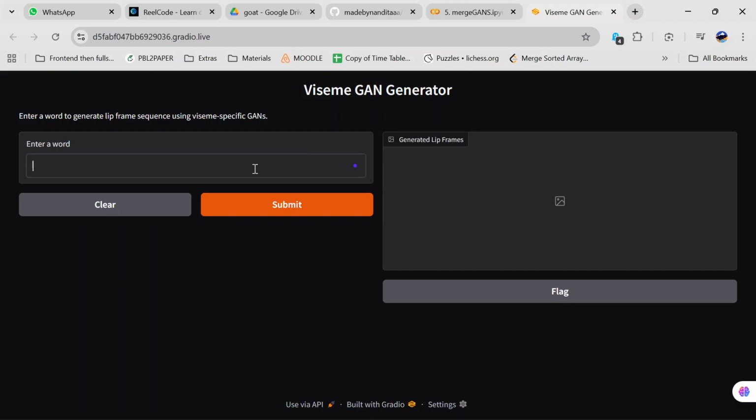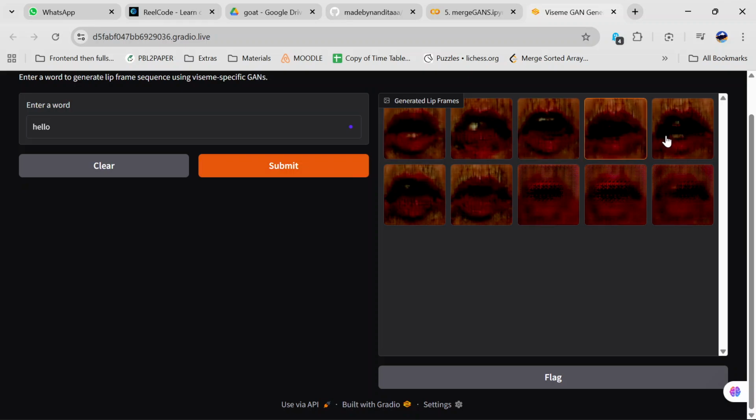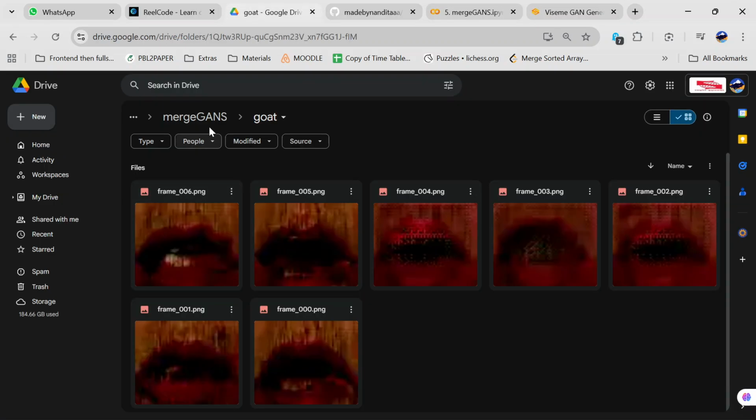So if I'm writing, let's type a simple word, hello. It should generate how the word hello would be spoken. Now these images are not very clear because the data set for these was a little less. I will show you the data set also.